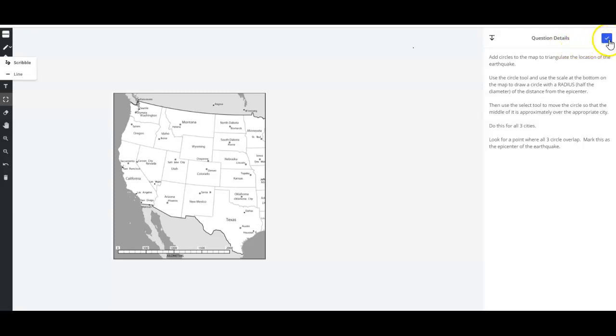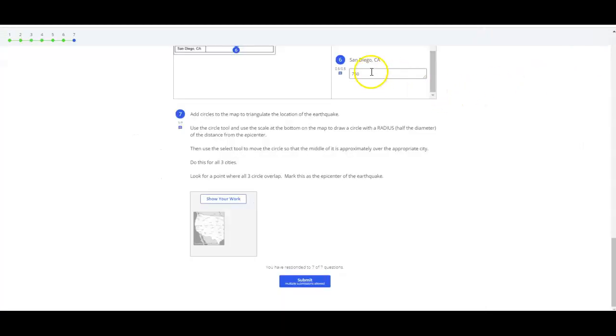But if you need to, you can click the check mark. It will let you go back to your answers for questions 4, 5, and 6, and then you can use that to help you draw the appropriate circles. So I'm just going to take the first point here, San Diego, which I calculated to be 750 kilometers from the earthquake's epicenter.